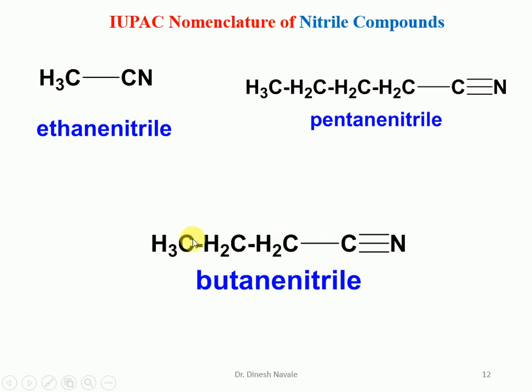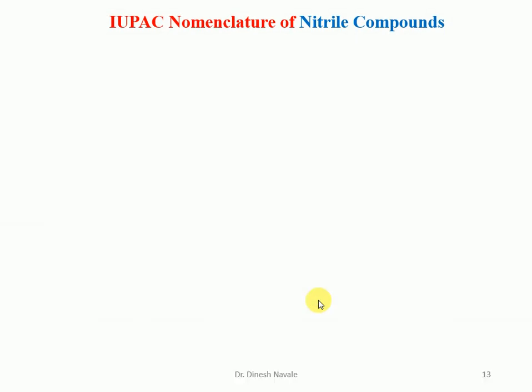So total 4 carbon atoms are there in the longest possible chain. So the corresponding alkane will be butane, and we have to put up the nitrile word. So it is going to become butane nitrile. So this will be the IUPAC nomenclature of this compound.